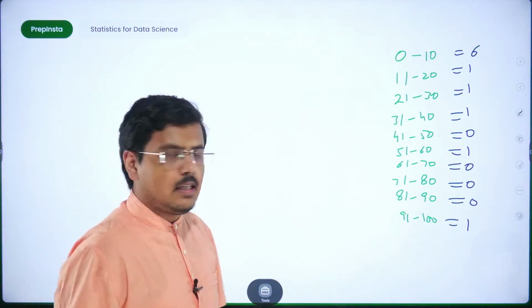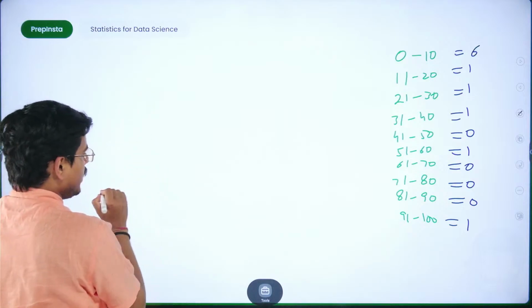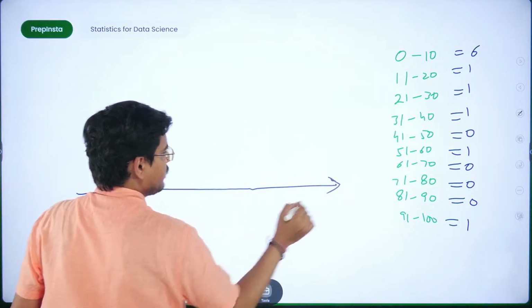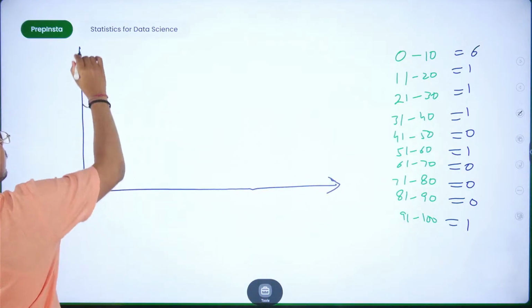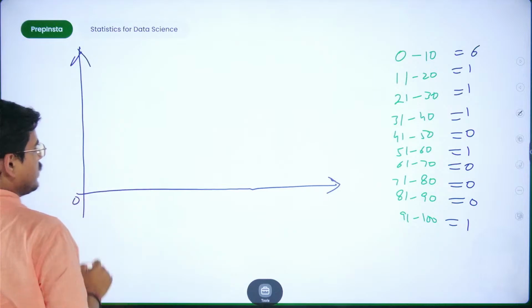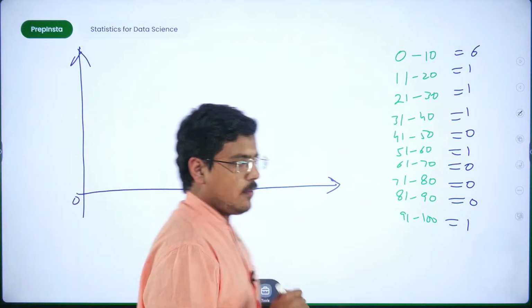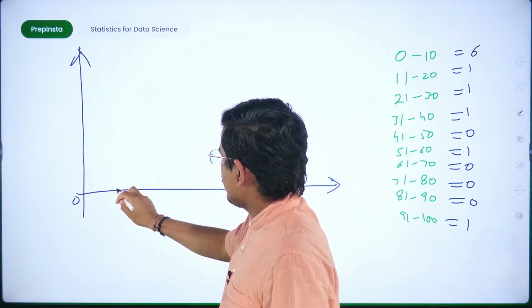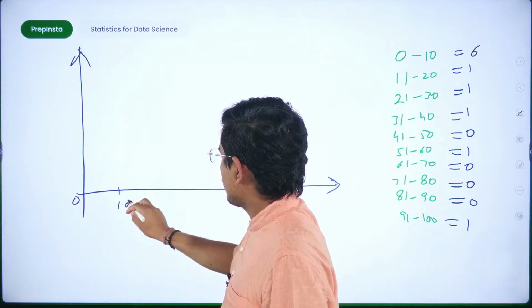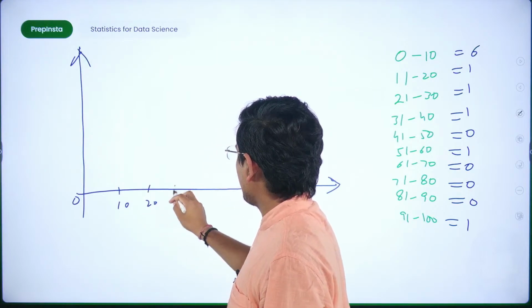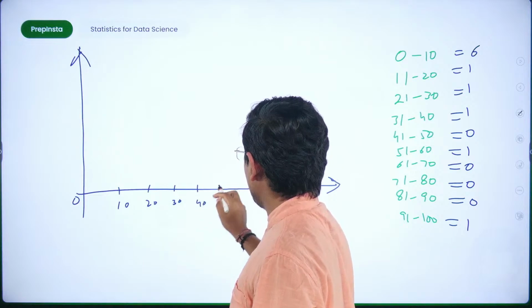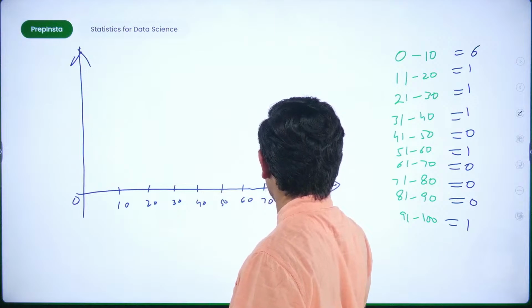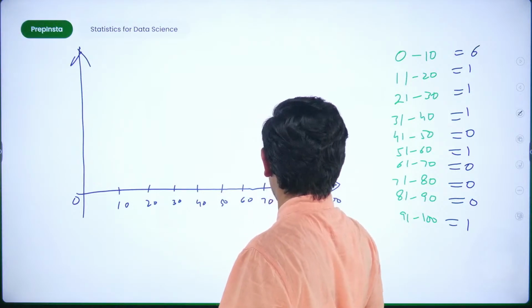Now if you carefully see this data, what we'll do is we'll plot it like this. So this is the origin and I should come here so that you clearly see this. Fine. So I'll mark a few things: 20 to 30, 30 to 40, 40 to 50, 50 to 60, 60 to 70, 70 to 80, 80 to 90 and 90 to 100 basically.